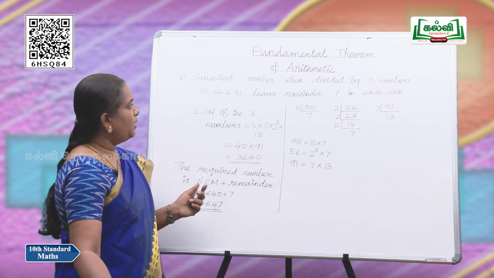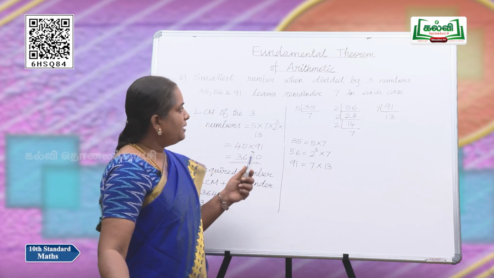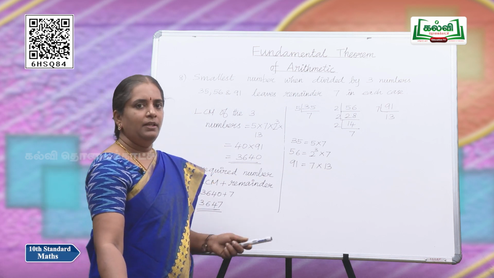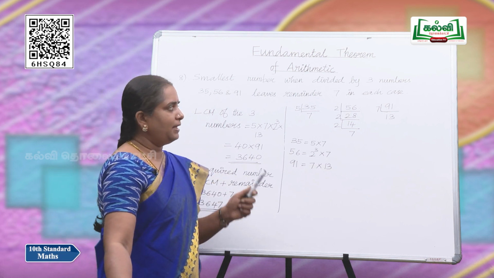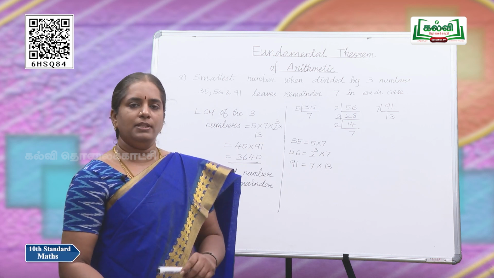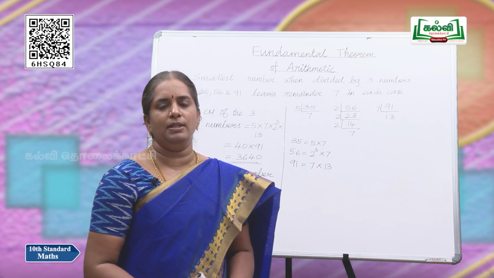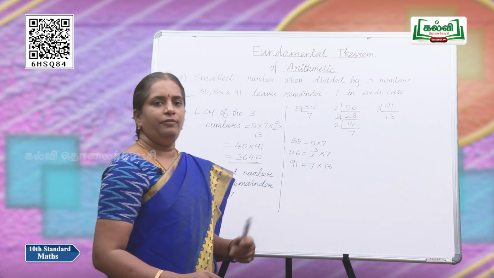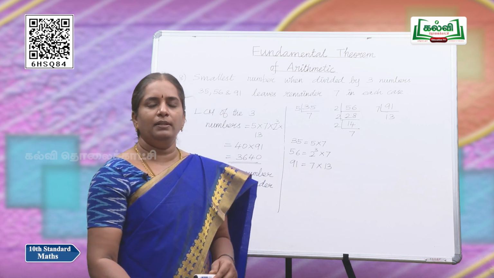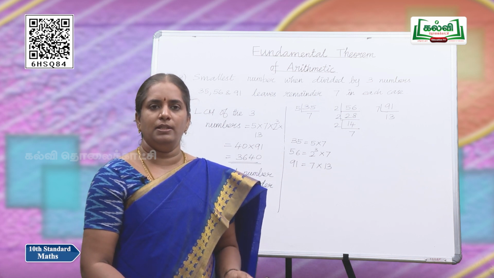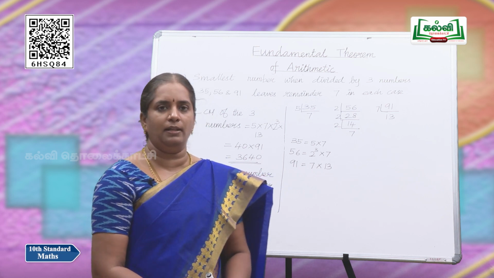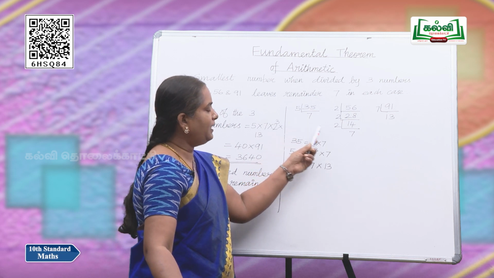We are going to find the smallest number when divided by 3 numbers, that is 35, 56 and 91, which leaves remainder 7 in each case. So, we have to find the number which is divisible by the 3 numbers given. First, for finding that we need the LCM, that is the least number which is divisible by these 3 numbers is the LCM of those 3 numbers. So, first let us find the LCM.